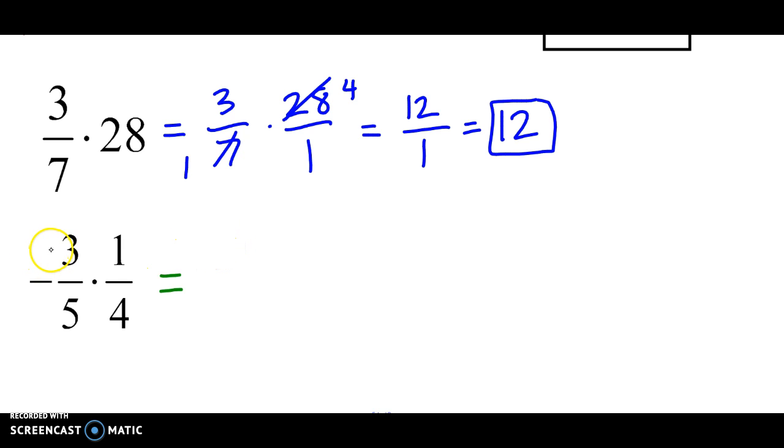Now if it helps, put the negative sign with one number. I'm going to put it with the -3. -3 times 1 is -3. 5 times 4 is 20. So our final answer would be -3/20. Now I went through those examples pretty quickly, so if you need to, rewind the movie and watch them again.